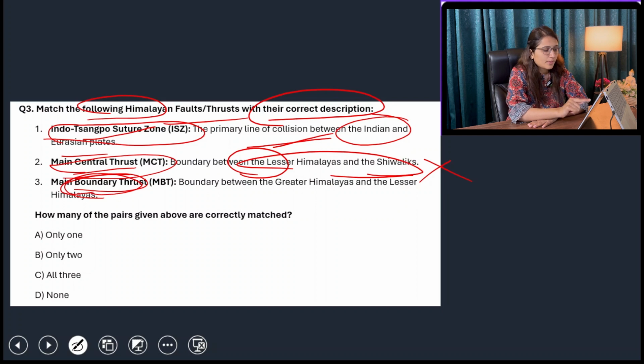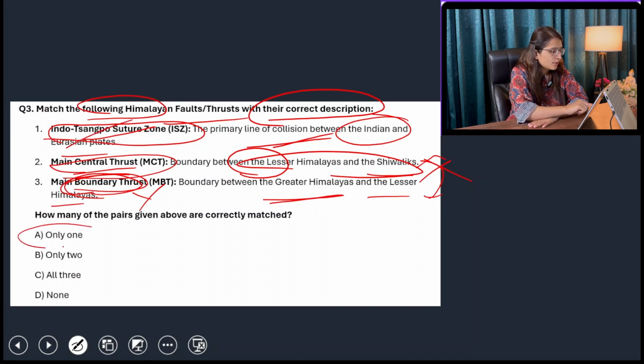Main boundary thrust, boundary between Greater Himalayas and Lesser Himalayas, no. These two are interchanged with each other. So only one is right. So option A, only one will be the answer.